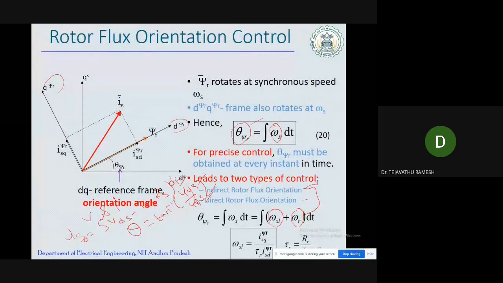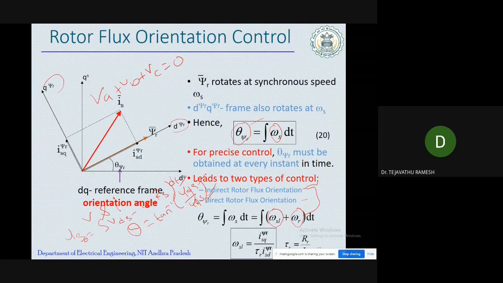By using two voltage sensors and two current sensors, we can calculate the third voltage, since VA plus VB plus VC is equal to 0. If we can sense two voltages, the third voltage can be calculated, so there is no need of a third voltage sensor. There we can reduce the cost of the experimentation.